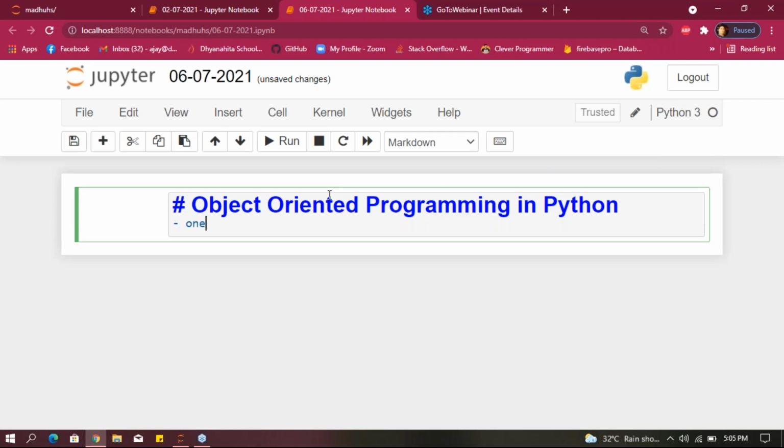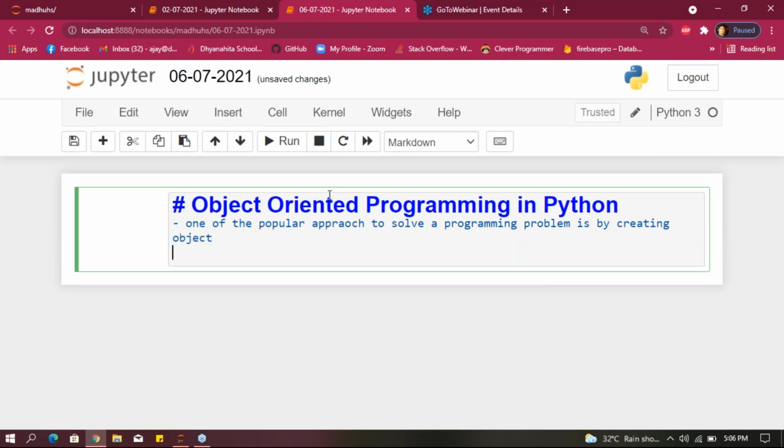Object oriented programming is one of the popular approaches to solve a programming problem by creating objects, guys.